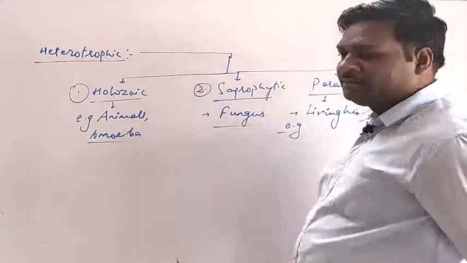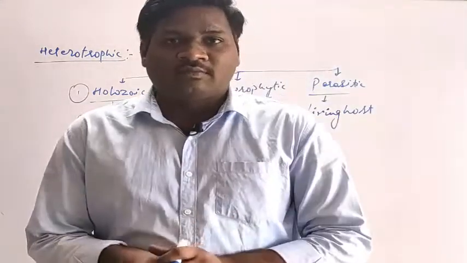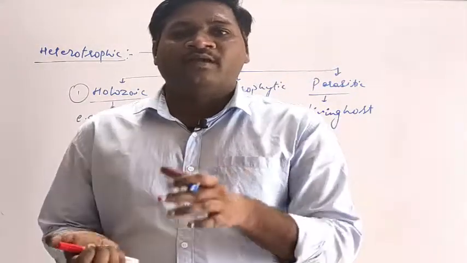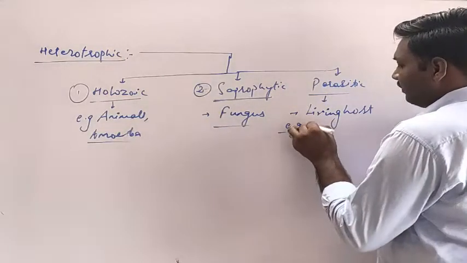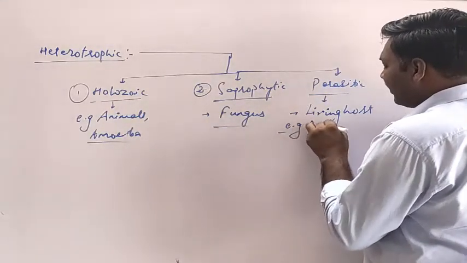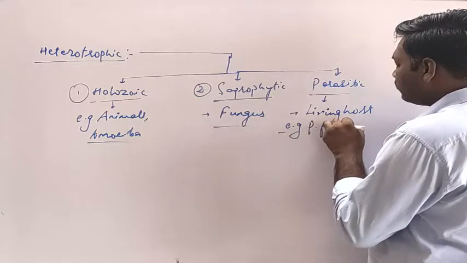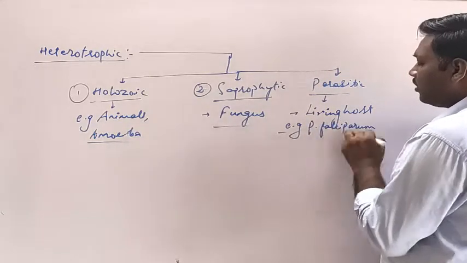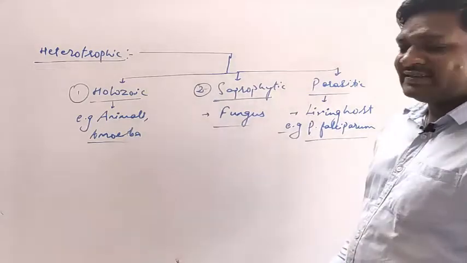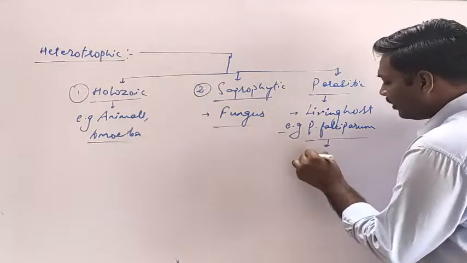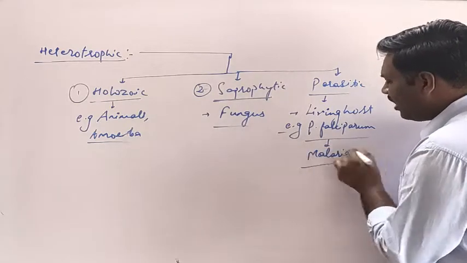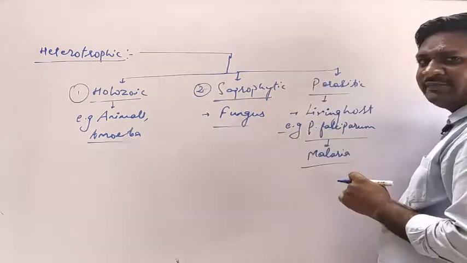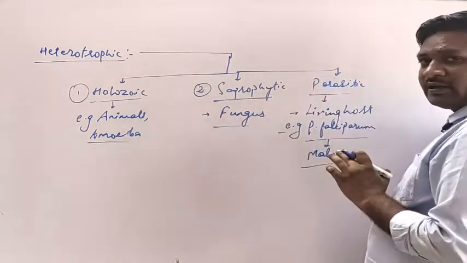You know the parasite called Plasmodium falciparum, which causes the disease called malaria. How can this mode of nutrition be referred to as heterotrophic?